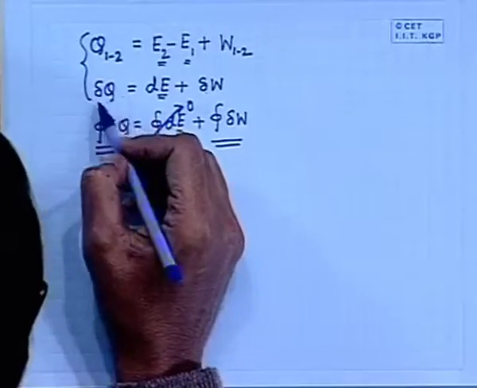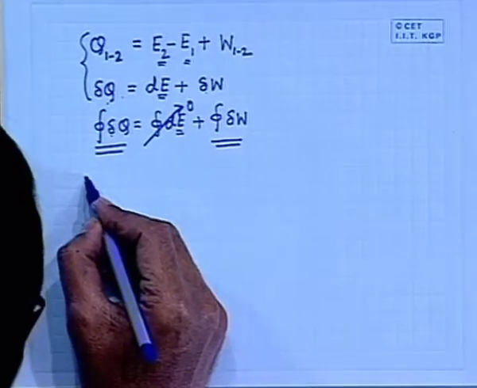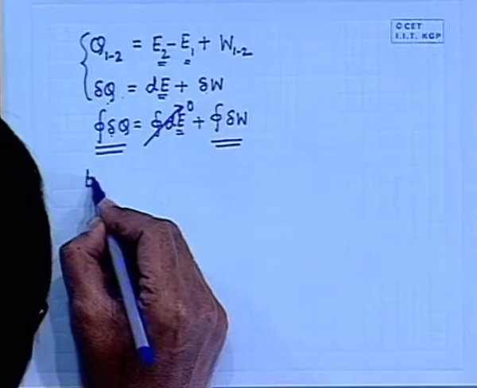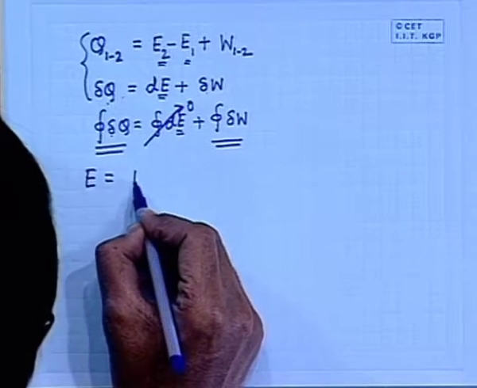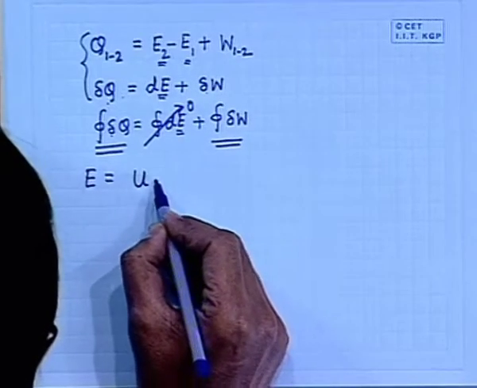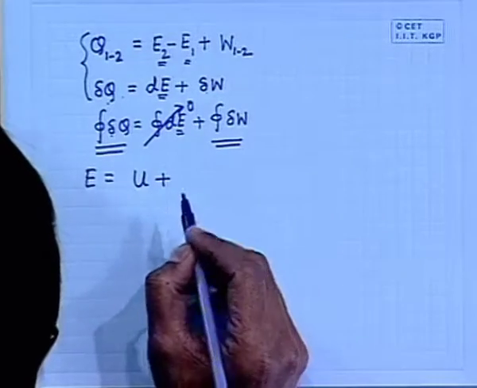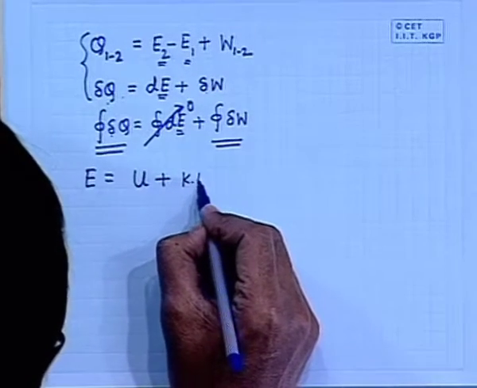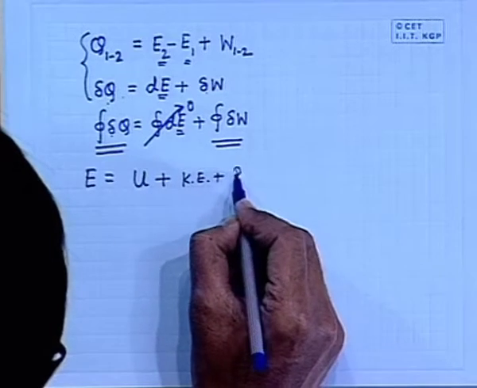So, let us now think of a closed system. The internal energy we have already recognized for a closed system is composed of intermolecular energy plus kinetic energy plus potential energy.